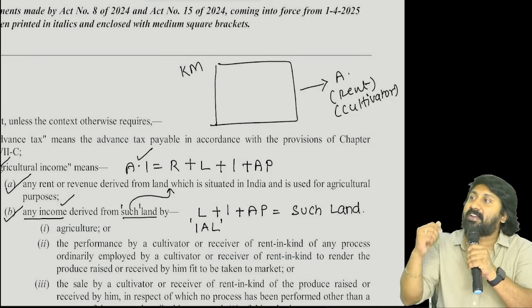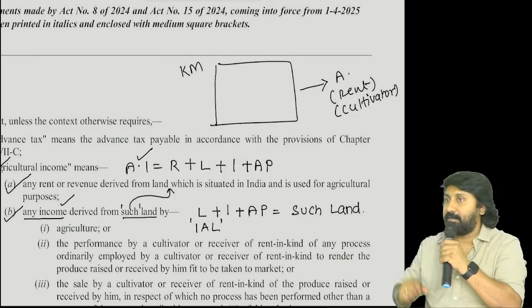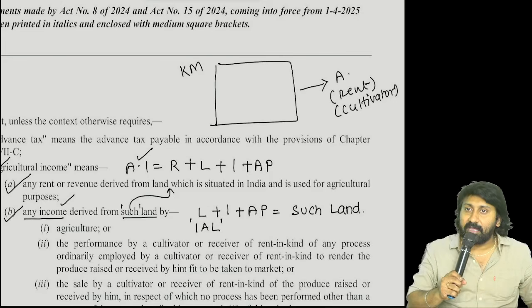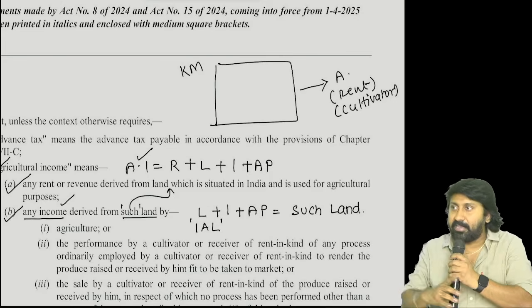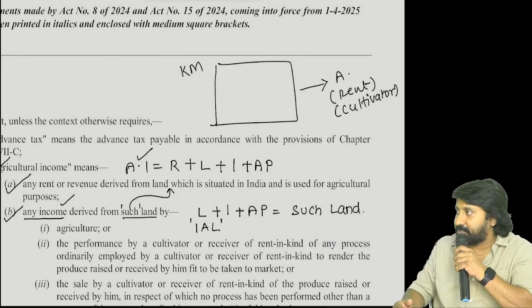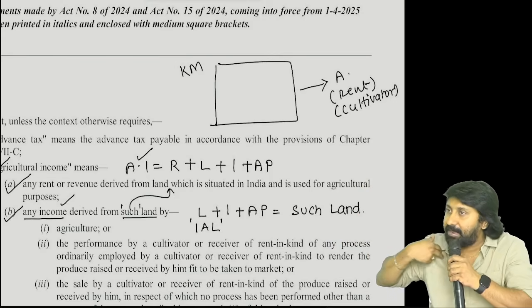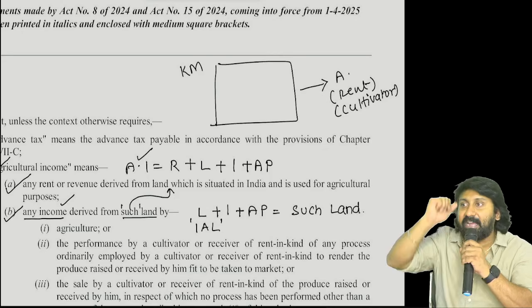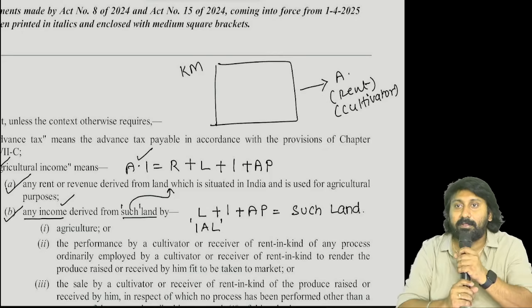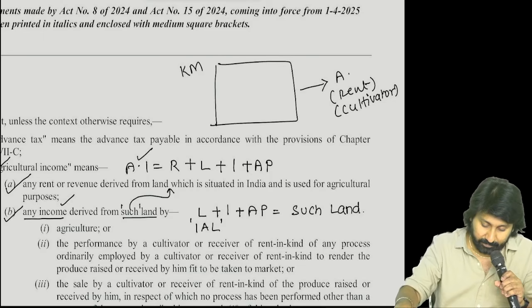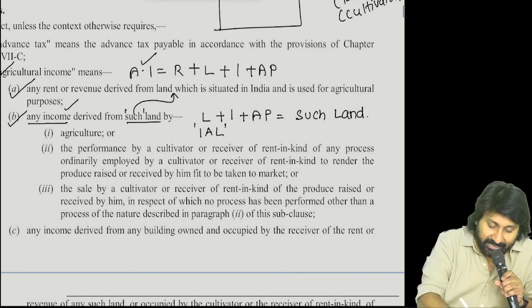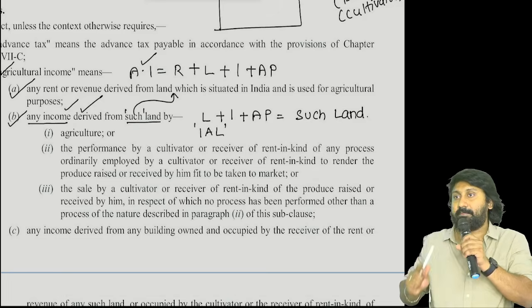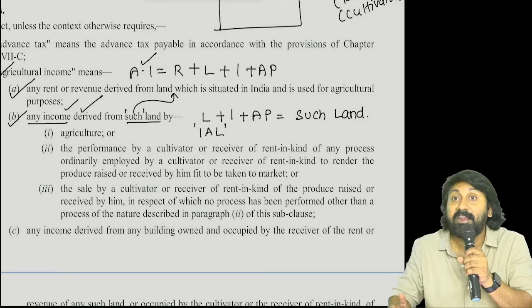Then what will I do with the remaining 1,800? I will sell. Are you listening? Yes, mango market will be there. We can put it in bags and sell for commercial purposes. Income will be derived by me or not? Yes, that income is an agricultural income. That income comes under point B.